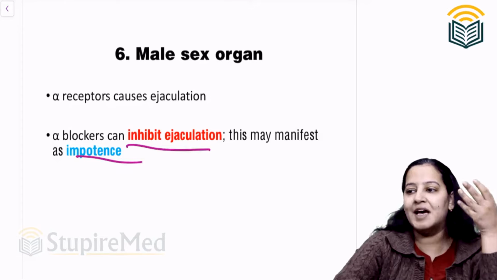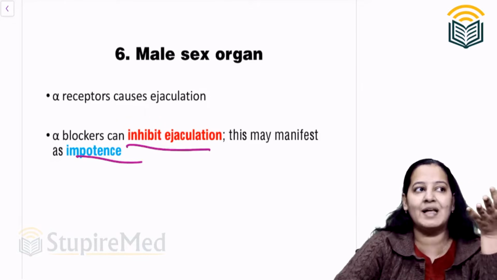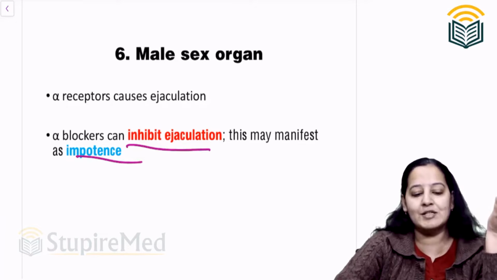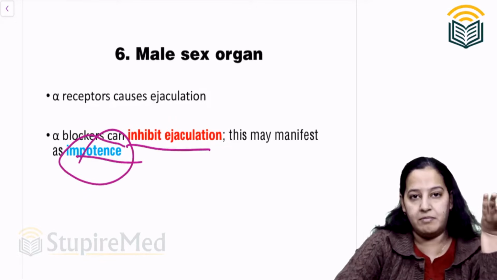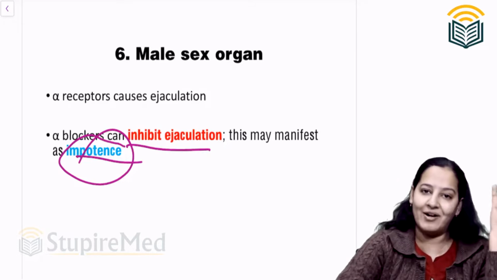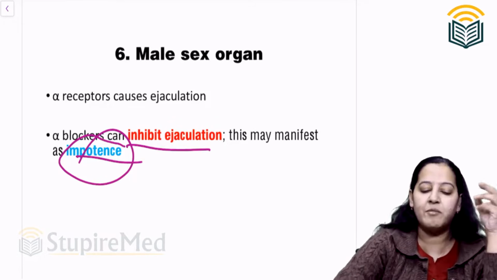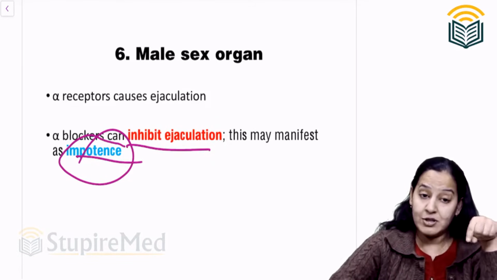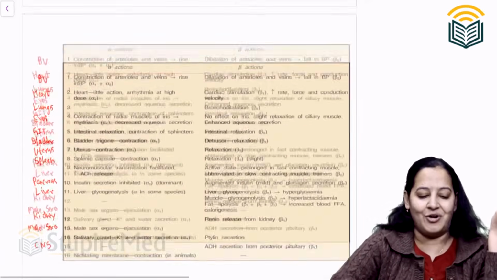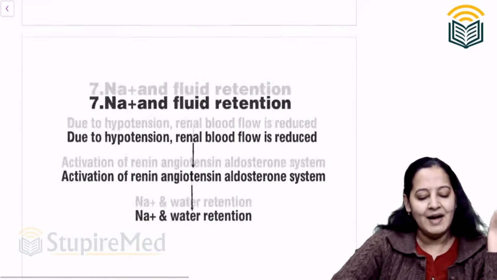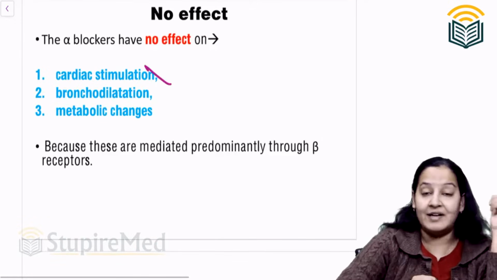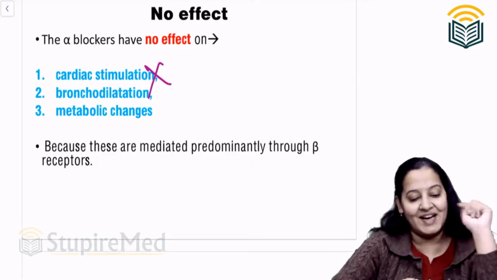Now if a young, married, middle-aged male is hypertensive, and you are giving alpha blocker as an antihypertensive, the male will become impotent. No male will be glad to become impotent to treat the hypertension. Better drugs are available for treating hypertension. So alpha blocker is not commonly used in males because it causes impotency, because it inhibits the ejaculation path. Correct or not? And sodium water retention is there. It has no direct effect on heart, but indirect reflex tachycardia is there.